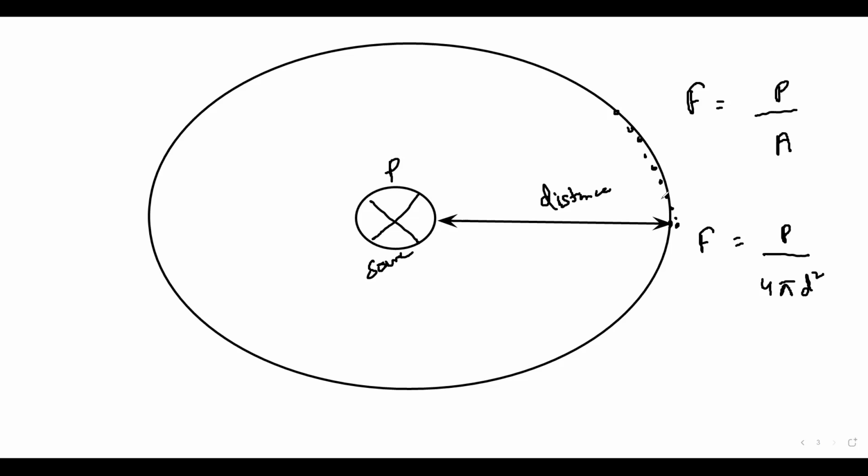So flux is power acting on unit area, but when we have a spherical object, when a sphere is there and the source is tiny or small, then we use this formula: radiation flux or radiation intensity is power divided by 4 pi d square, where d is the distance between the source and the observer. Is this formula clear, how to calculate the radiation flux for a source which is far away from us?